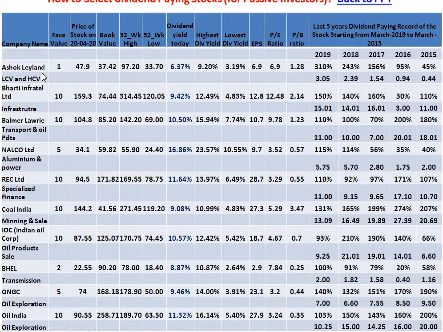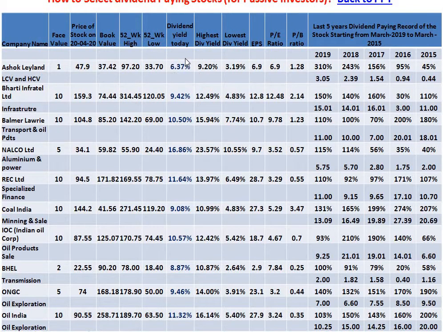This stock is giving you a dividend yield of 6.37% at present. What does that mean? That means if you buy this stock at 47 or 48 rupees, on this investment you are going to make 6.37% per annum as per the track record of the dividend from the last 5 years: 2015, 16, 17, 18, 19, and the last time they gave you 3 rupees per share. Face value of the share is rupees 1, but you spent 48 rupees, so your dividend will be calculated on 48 rupees. You are getting 3 rupees on every 48, 1 rupee on every 16 rupees. That comes out to about 6%.